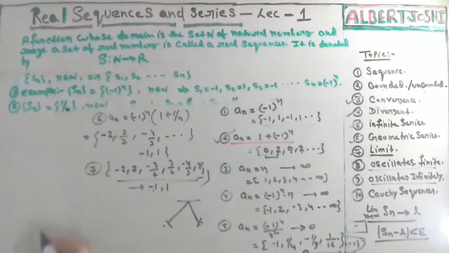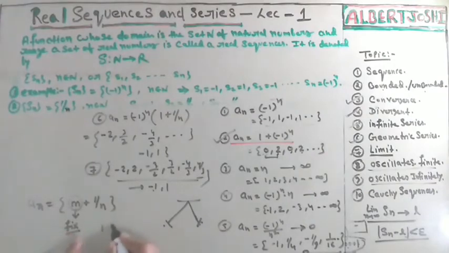So what is oscillate infinitely? Suppose I am taking one example, a_n is equal to m plus 1 upon n. At first you have to fix m and run n: 1 upon 1, 1 upon 2, 1 upon 3, 1 upon 4, 1 upon 5, 1 upon 6. m is fixed, let it be any value. Then you increase n. One time you have to fix this value, and after that increase n. In this condition you will get different values.